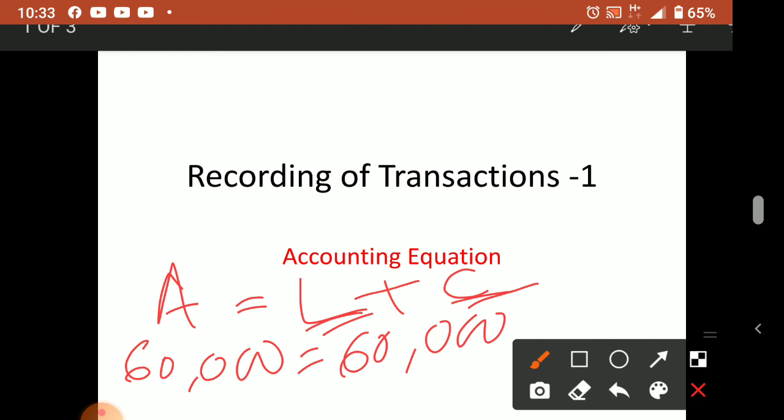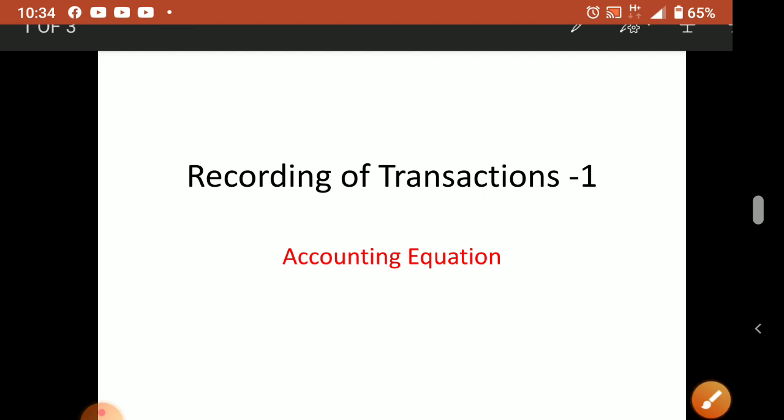And how we utilize that money, that is called what? Assets. That will be shown on the asset side. Okay, so this is known as what? Accounting equation. Okay, so from this accounting equation we can calculate liability also, asset also, capital also. From the equation we can calculate any other one, no? Just like in a mathematical equation how you solve, in that way only. Okay, so these are the things.